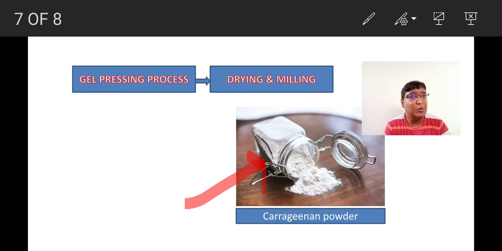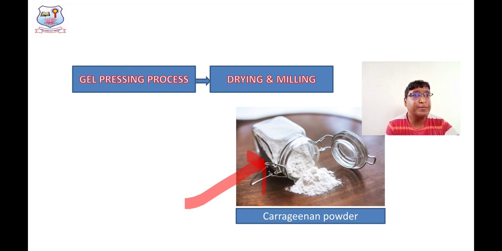What I am telling you is simply the theoretical part. So for practical application, at least once you should visit the southeast coastal regions of Tamil Nadu, particularly the Adirampatnam coastal regions. There are many people involved in the production of carrageenan, and they are also involved in the collection of different algal forms, and they process it, and they even supply the algal forms to the market, right? So we'll come to the end of the slide.